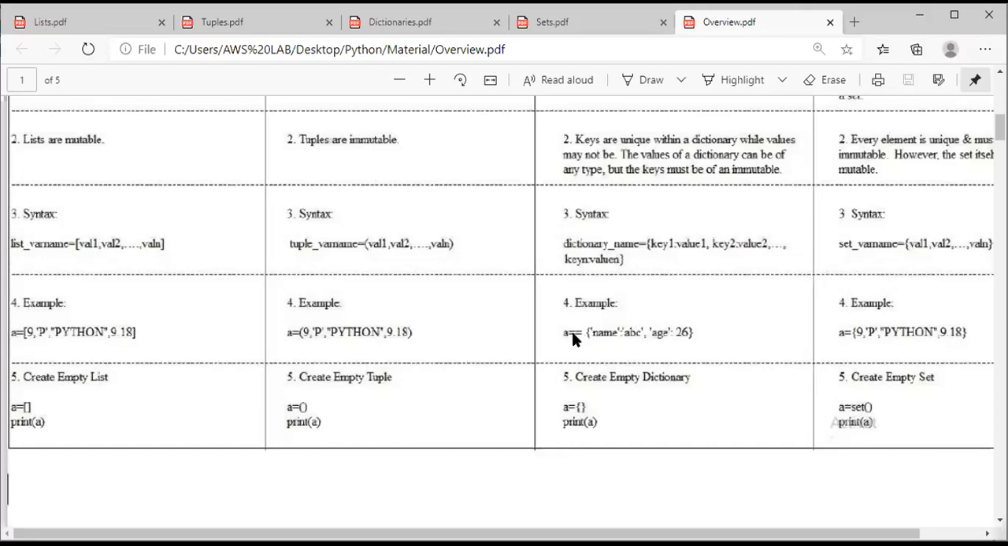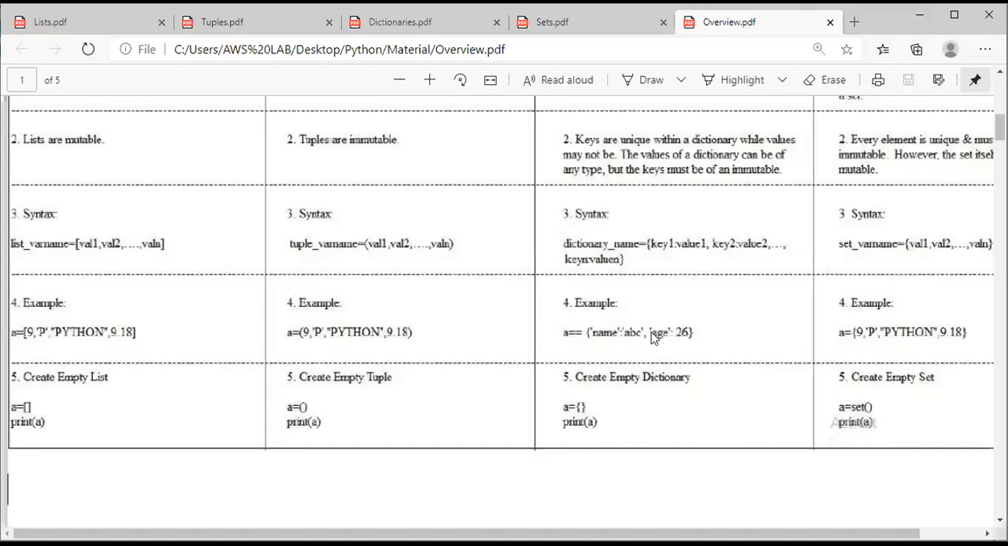A equal to, see, already I told that in an element there are two categories, right? So name is a key, ABC is its value, age is a key, and 26 is its value. So what is the total number of elements in the dictionary? Two elements. Name ABC is one element, age 26 is the second element. Clear, everyone? Name అనేది key 1, age అనేది key 2. ABC అనేది value 1, 26 అనేది value 2.